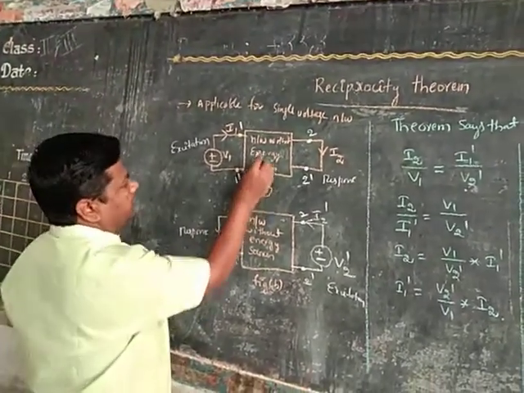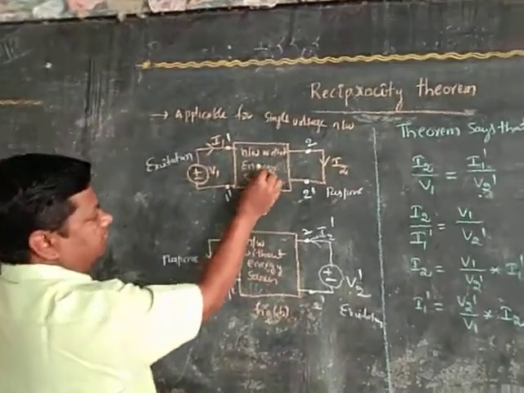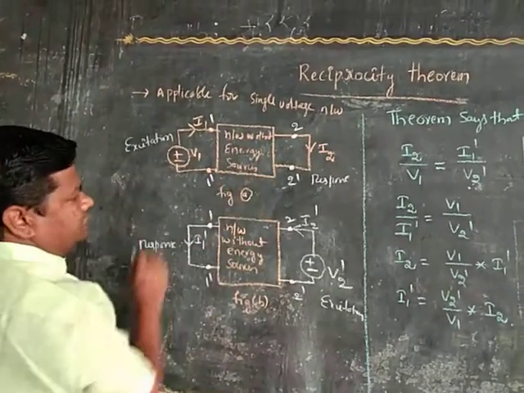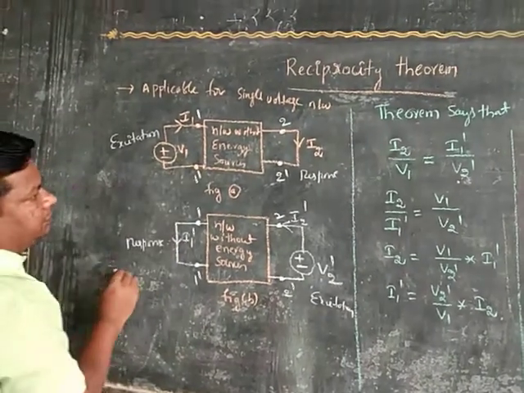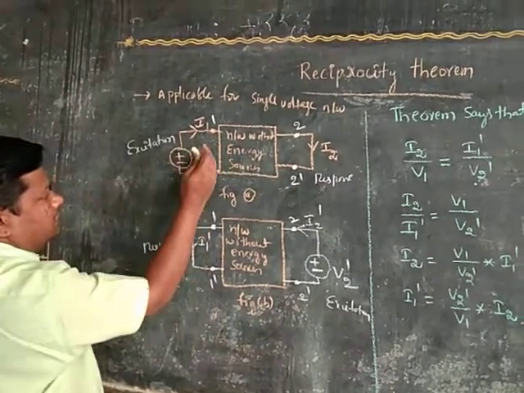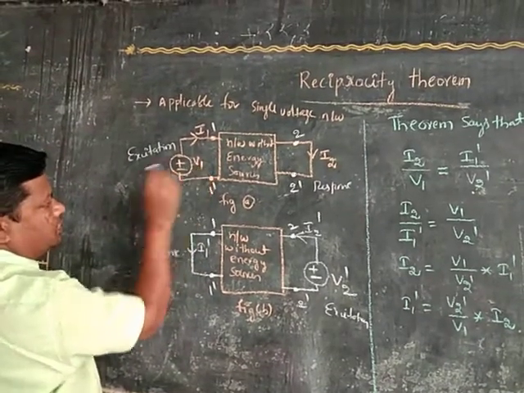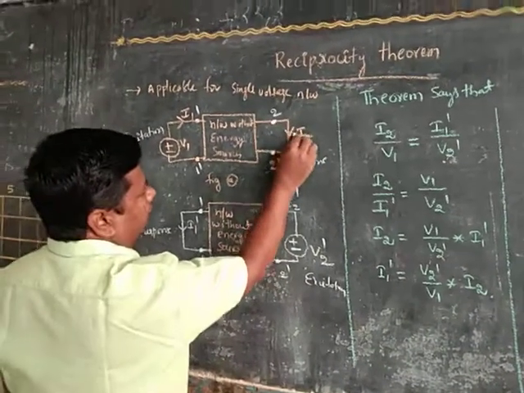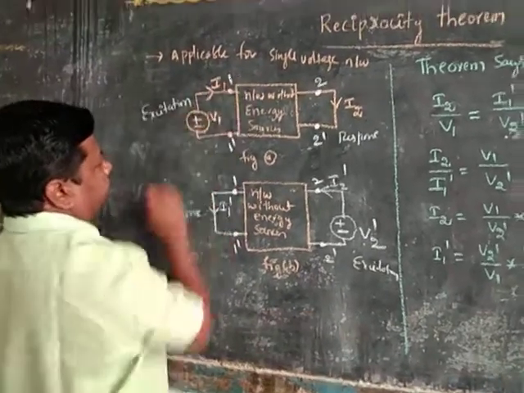Consider the figure here: a network without energy sources. That means the network consists of resistors or some impedances. Here we are considering a purely resistive network. In one branch we apply some voltage source V1 and observe the response in another branch. This is one port, 1 dash. In this branch we apply voltage source V1, and the current flowing in the other branch is I2. Here the current flowing in this branch is I1.